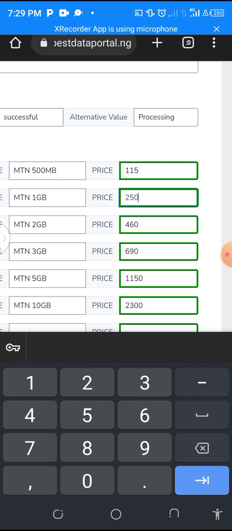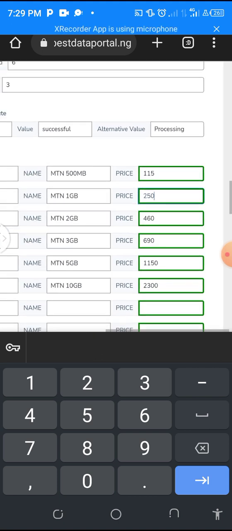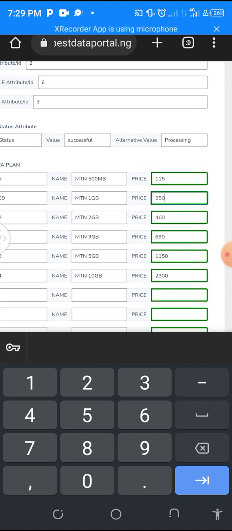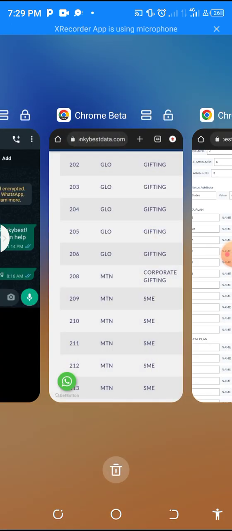You know your reseller, your top user will be getting at a cheaper price. You use percentage to decide that amount. We are still going to get into that. That's why I said don't skip any part of the video. So you write 250, it's already on 1 gig.